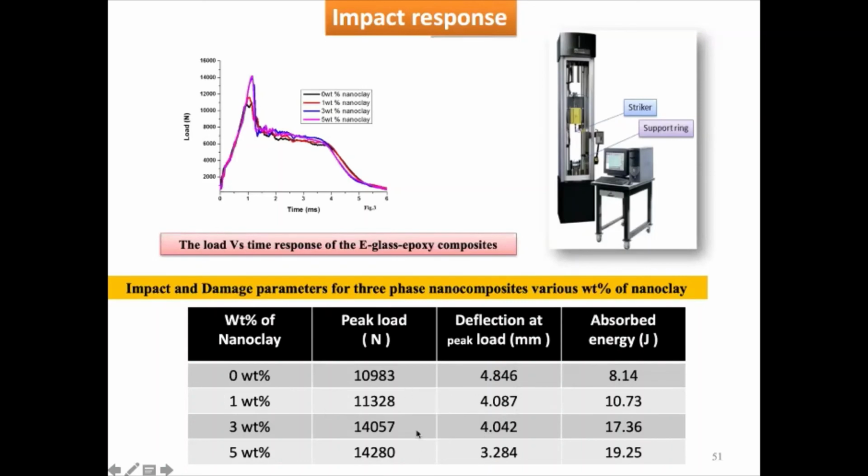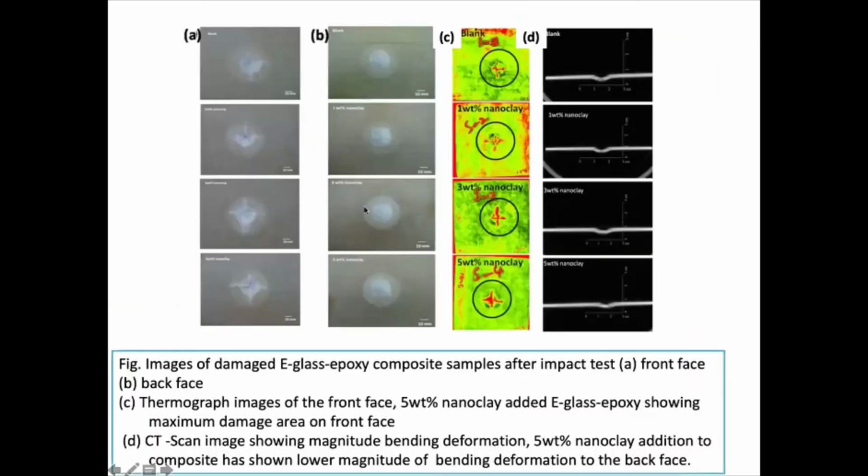Then we wanted to understand what happened. Luckily at that time, I could send my student to various CT scan centers. Now you see these are the failed samples. This is the image of the front face without anything, then you see that you are adding nano clay: this is 1%, this is 3%, and this 5%. Now you can see this is back face bending, because the bullet comes, for argument's sake, the load comes from this direction, and the bending is in the backward direction.